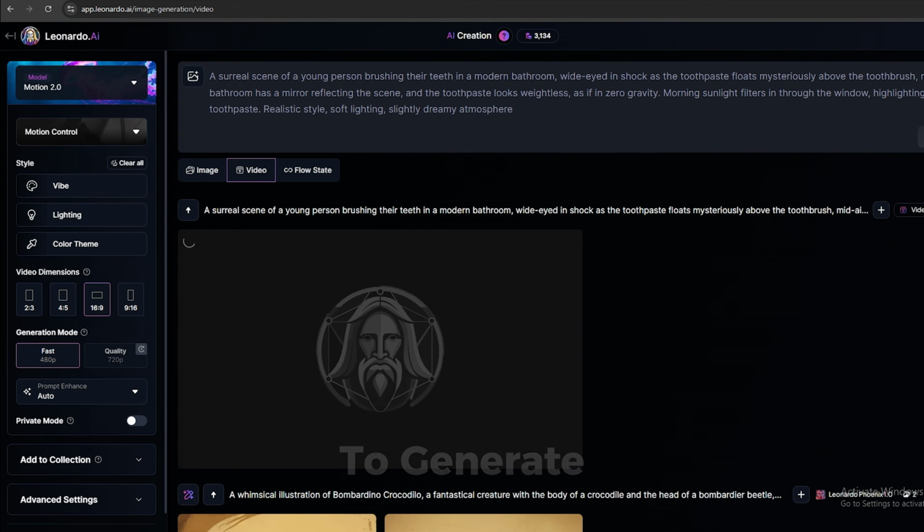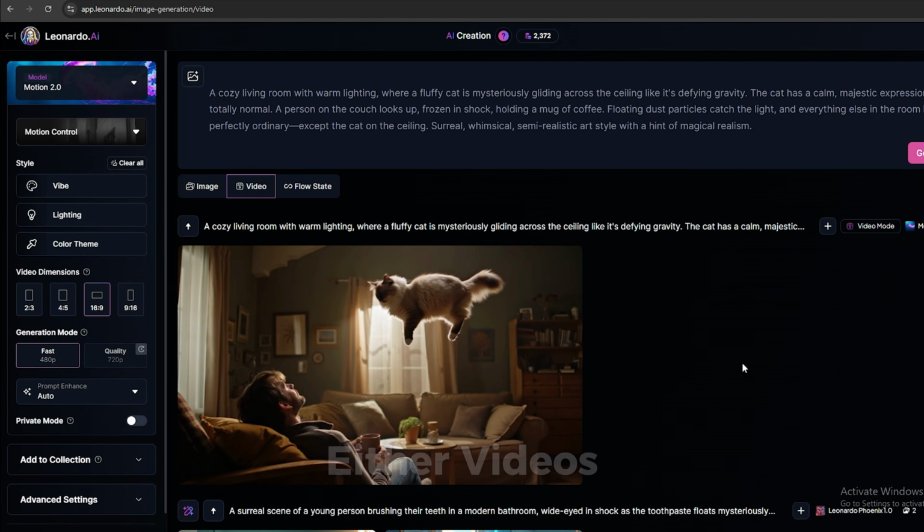I'm going to use this prompt to generate a small video clip to represent the first scene of our video, and let's see the results. Just like this, you can generate either videos or images for your script. Now let's move on to the stick figure animation part.